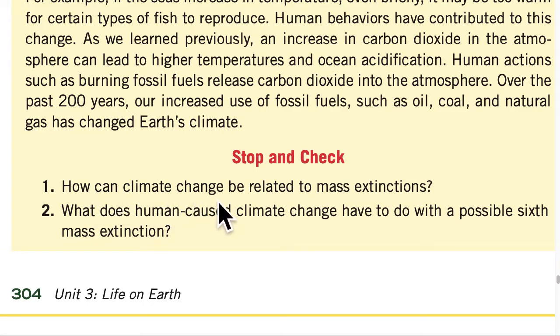Stop and check. How can climate change be related to mass extinctions? What does human-caused climate change have to do with the possible 6th mass extinction?